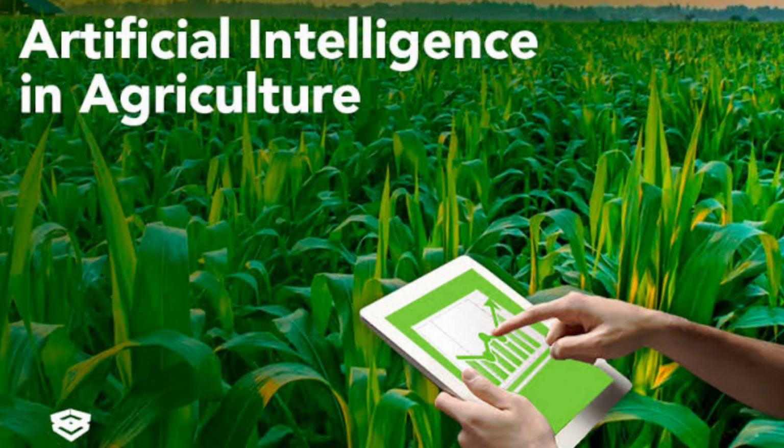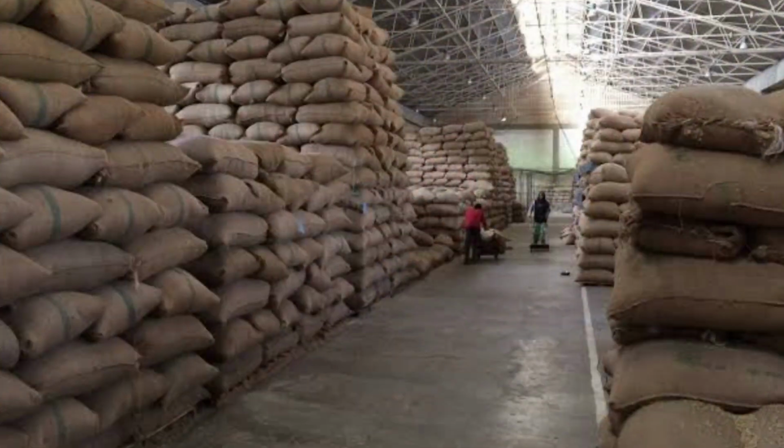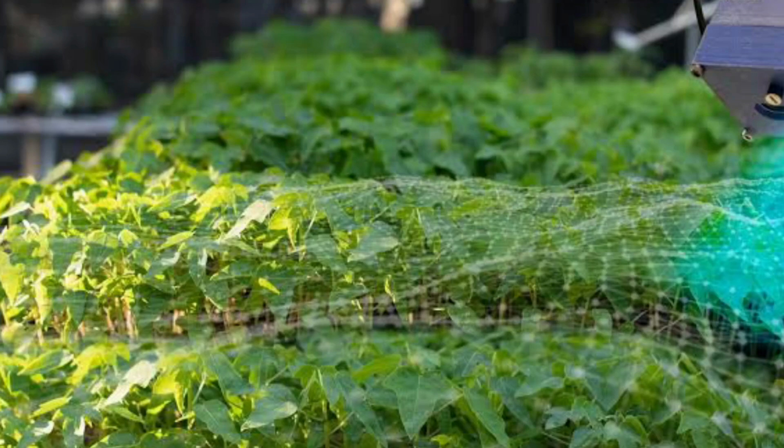Now coming to the third solution, which is a very important solution in this FarmWise project: an AI controlled environment. As we already know, after the harvesting of the crops, the grains and different kinds of vegetables are stored in big godowns where there should be a controlled environment, as per modern agriculture techniques.